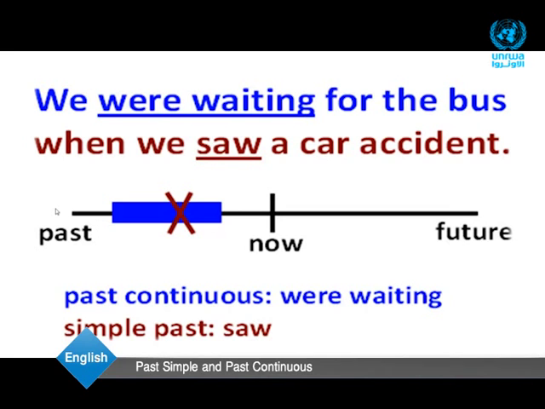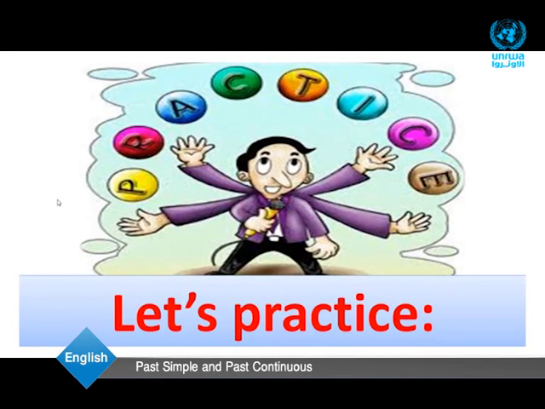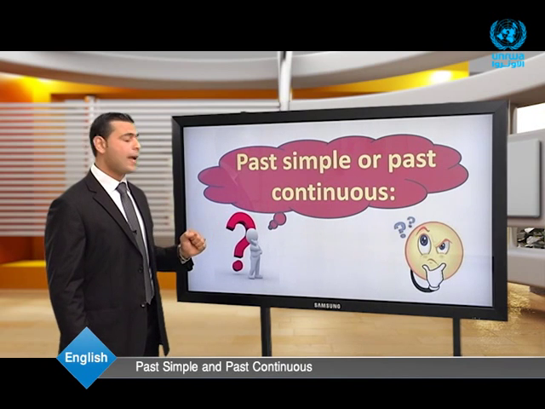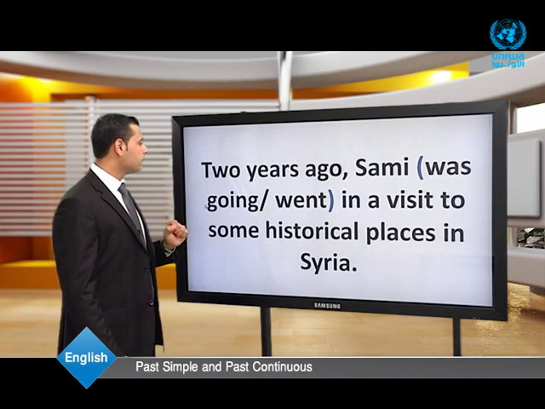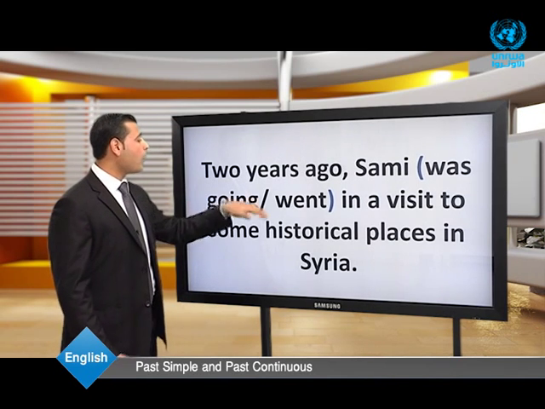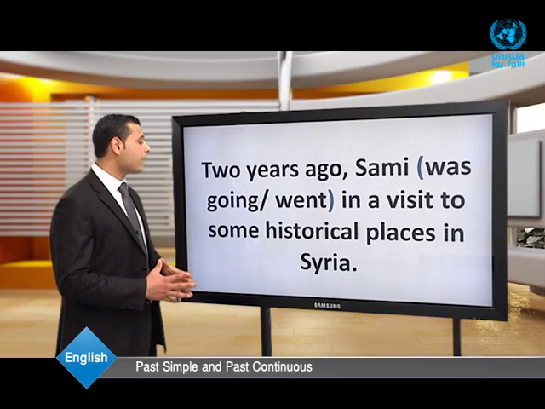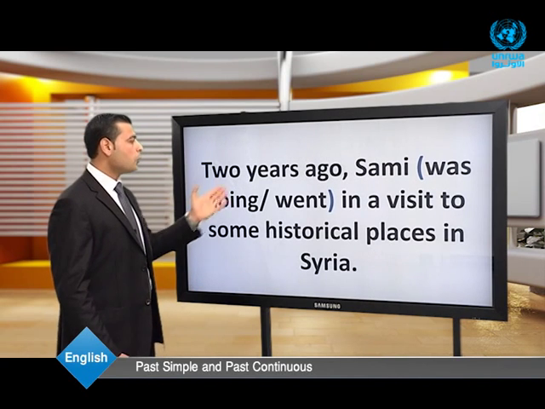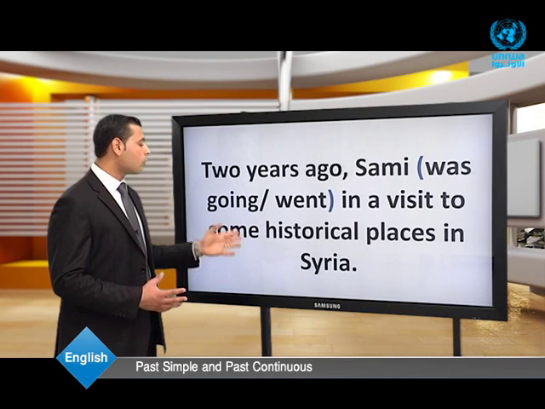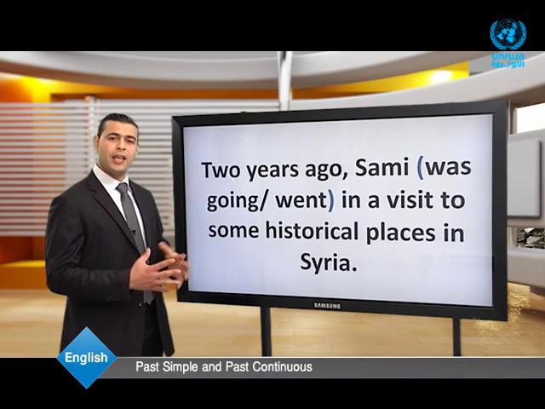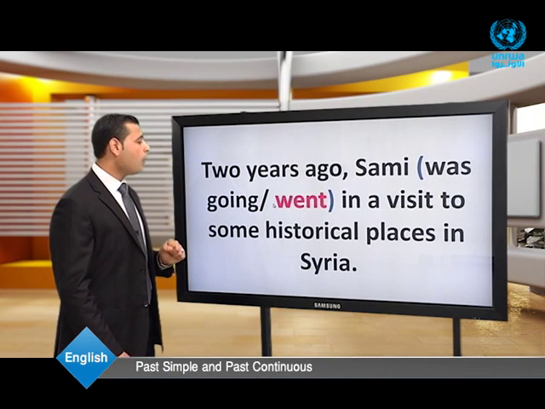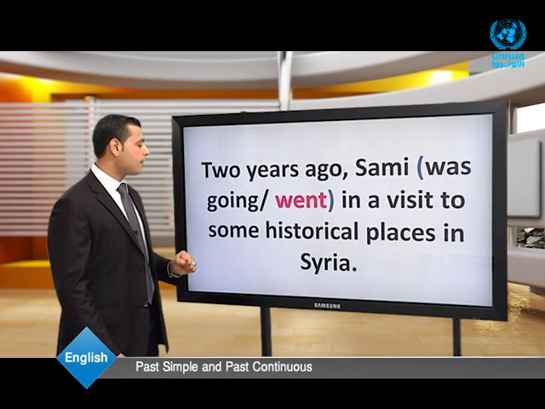Now, dear students, let's go on to practice. Here, past simple or past continuous. Two years ago, Sammy was went in a visit to some historical places in Syria. What do you think? Excellent, wonderful. He went in a visit to some historical places in Syria.